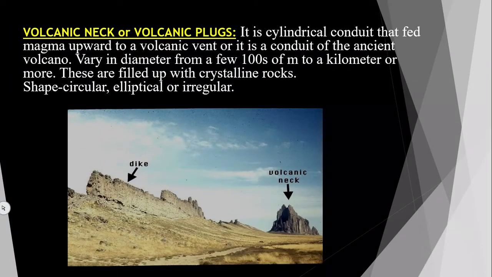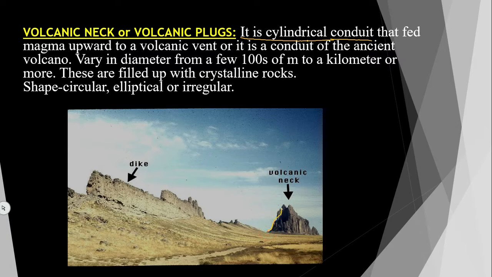The last one is volcanic neck or volcanic plug. It is a cylindrical conduit that fed magma upward to a volcanic vent, a conduit of an ancient volcano, varying in diameter from a few hundred meters to kilometers or more. These are filled up with crystalline rocks. The shape may be circular, elliptical or irregular. I will give you an example.